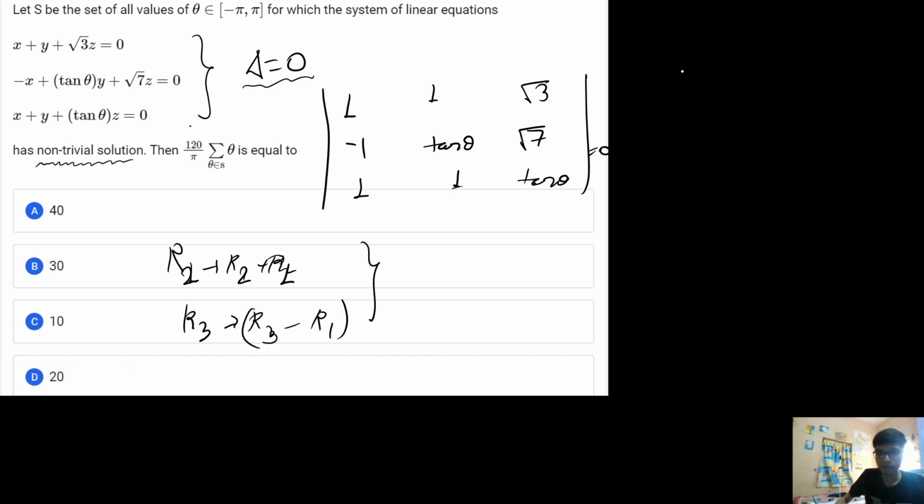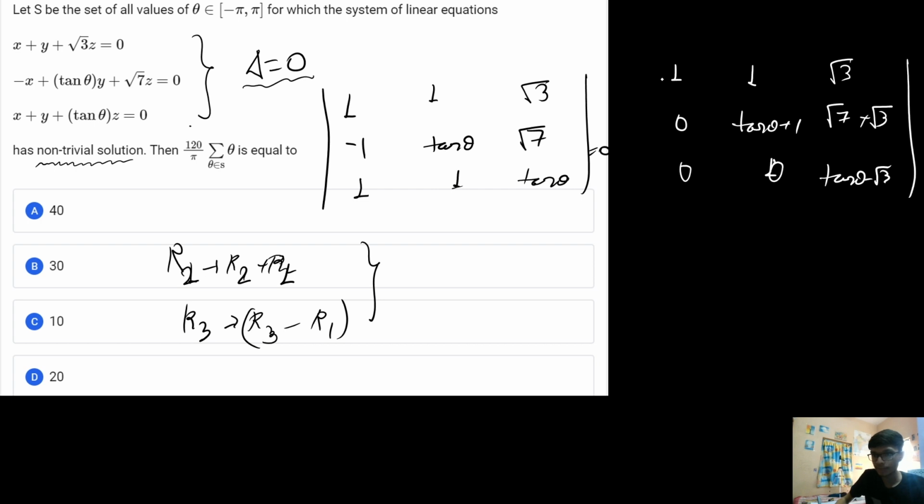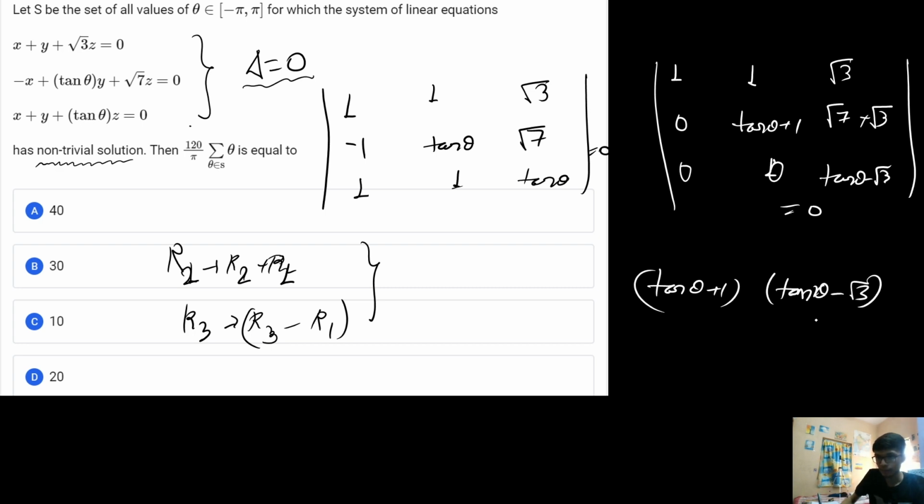I will get 1 over here, 0 over here, and 0 over here. Similarly 1, and this will be tan theta plus 1. This will be 1. This will be minus, so this will again be 0. From here I will get root 7 plus root 3, and this will be tan theta minus root 3, and its determinant is equal to 0. So if I solve this determinant, I will get tan theta plus 1 multiplied by tan theta minus root 3, which is equal to 0.